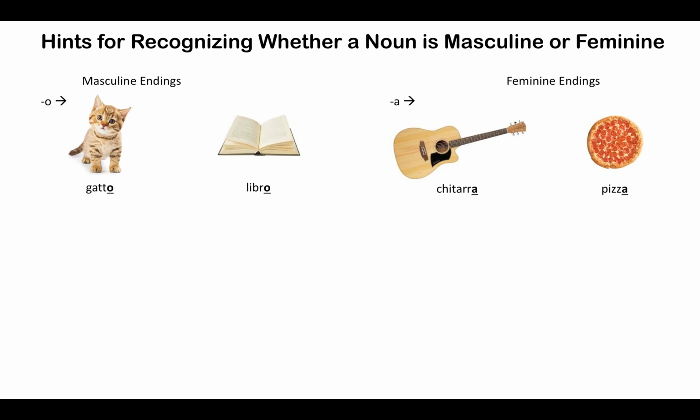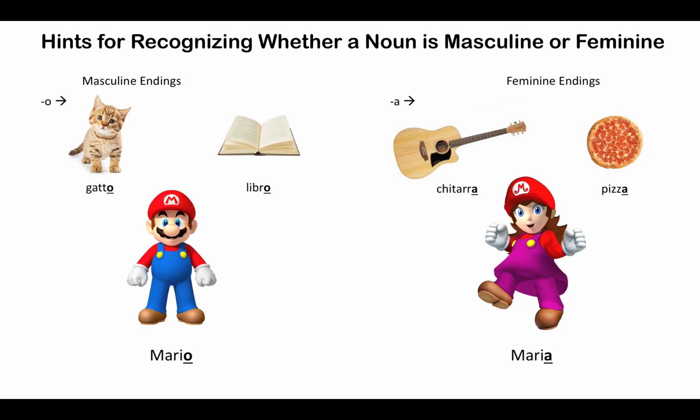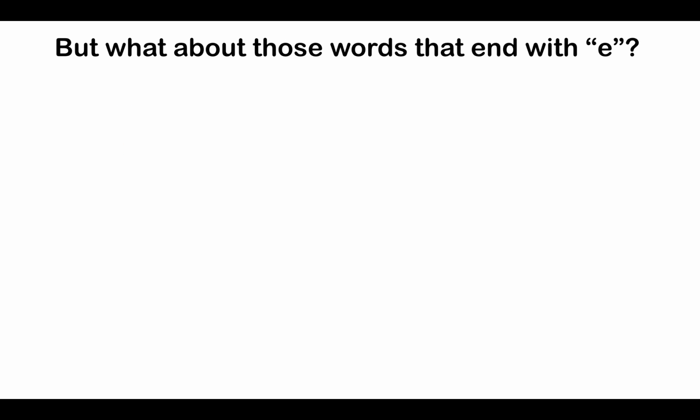When these are used as names, such as with Mario or Maria, these endings often differentiate between masculine and feminine as well, but again, not always. The name Andrea, for example, is male. And as a general rule, there are always going to be exceptions.